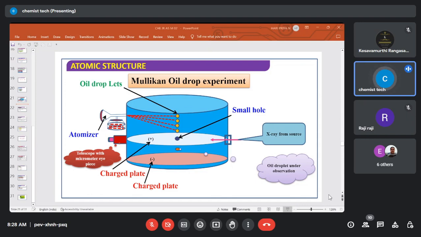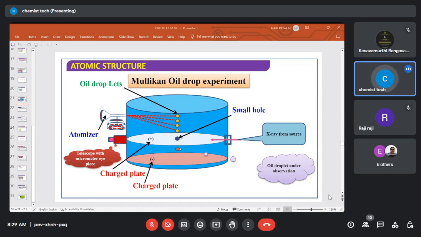This is an X-ray source. In this direction we pass the X-rays. What happens is that the oil particles start to ionize. Ionize in the sense that even the oil has protons, electrons, and neutrons, right? So it starts to ionize: electrons are removed, and the oil becomes positively charged particles. This is what happens in the oil drop experiment.